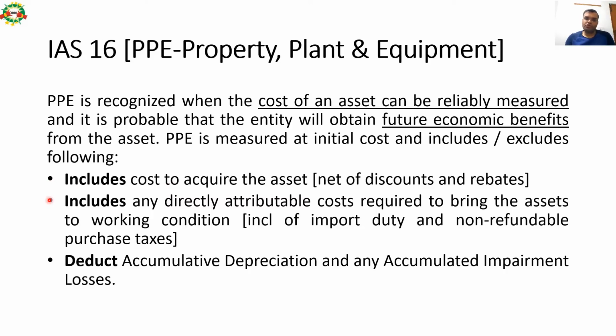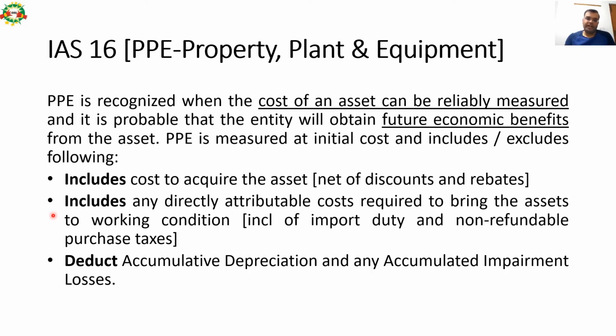It includes cost to acquire the asset, net of discounts and rebates. So say I have purchased an item of 100 rupees, I got a discount of 5 rupees, so net cost is 95 rupees. So that will be considered into the initial cost of PPE.